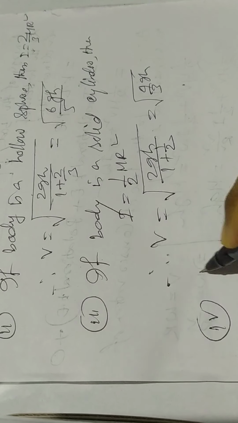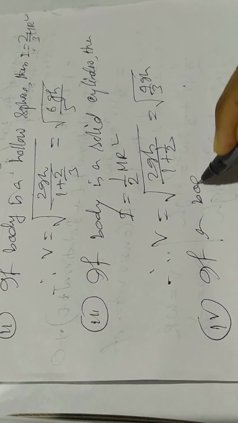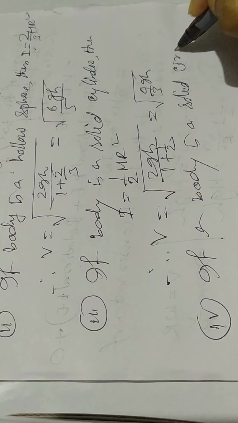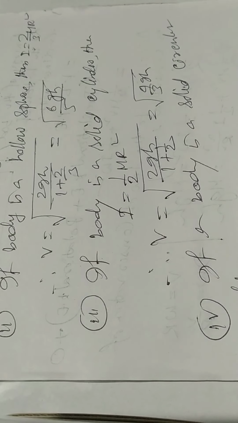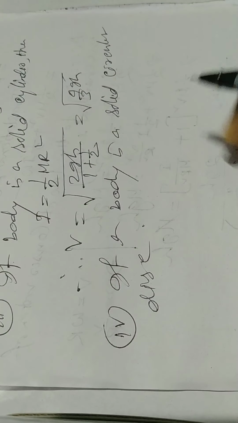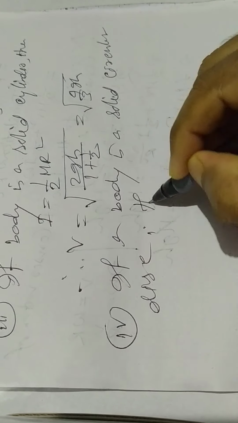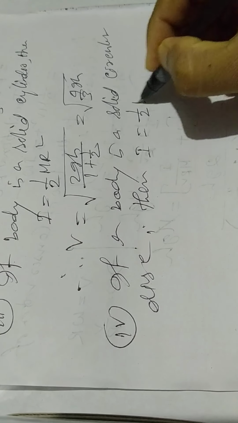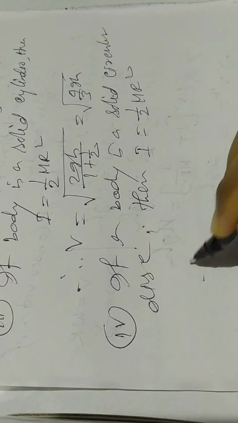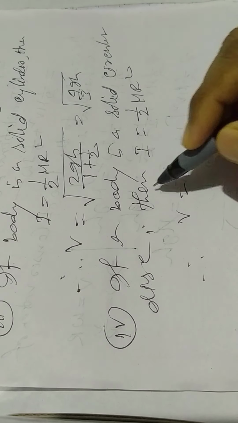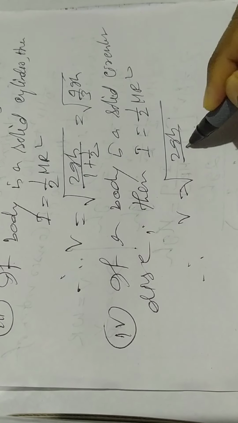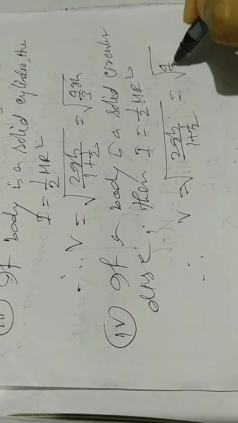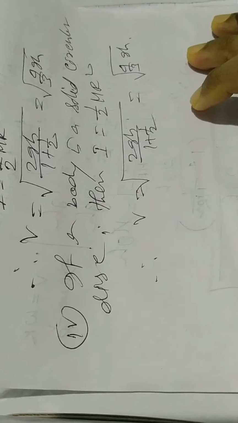Number 4, if the body is a solid circular disc, then the moment of inertia of a solid circular disc is I equal to half mr square. Therefore v will be root over 2gh by 1 plus half, the same as for the solid cylinder, root over 4 by 3 gh.